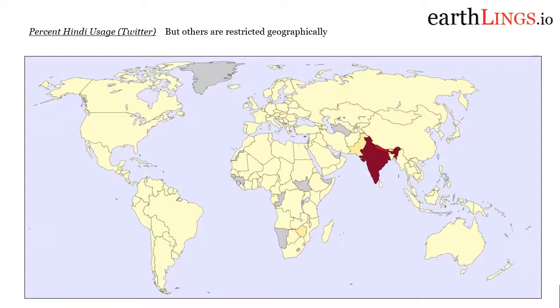On the other hand, we have languages like Hindi, and this is true on both data sets, where it's really concentrated in this geographic area of countries adjacent to India. And as that population moves because of migration and other factors, the language doesn't seem to continue to be used in their new locations. And so what we see is two very different kinds of behaviors in terms of whether people are using their language in other places or not.